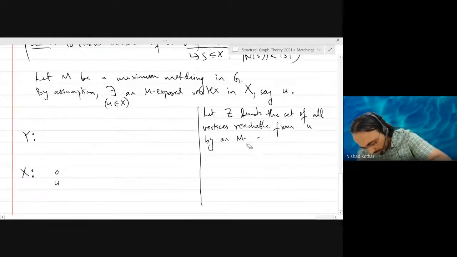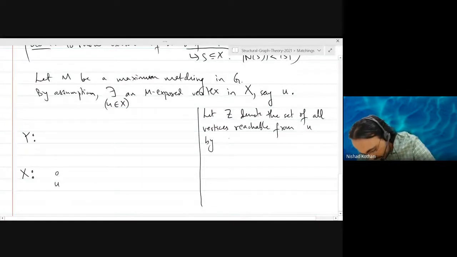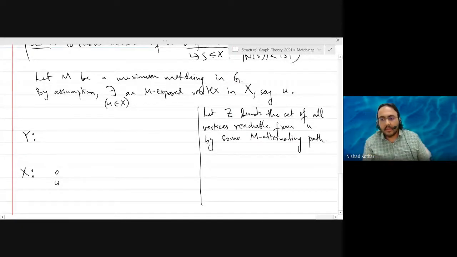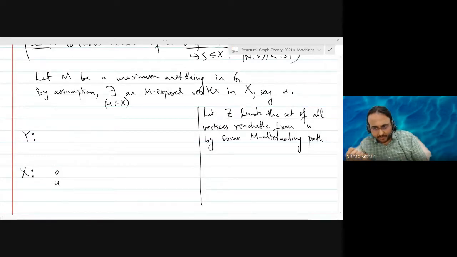Maybe let me make it clearer. By some M alternating path, right? So we are not looking at one path. We are looking at all possible paths that start at the vertex U and reach some vertex. All such vertices that are reachable using such paths will be in our set Z. And those are exactly the vertices in our set Z.